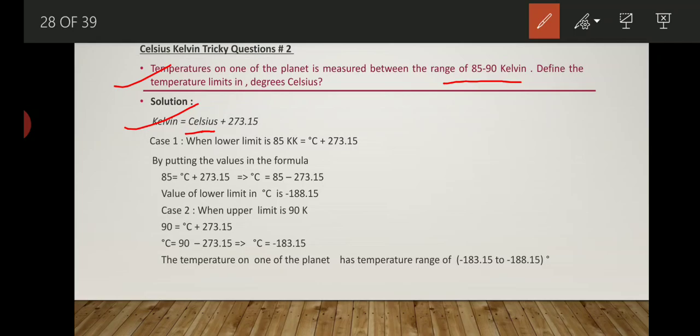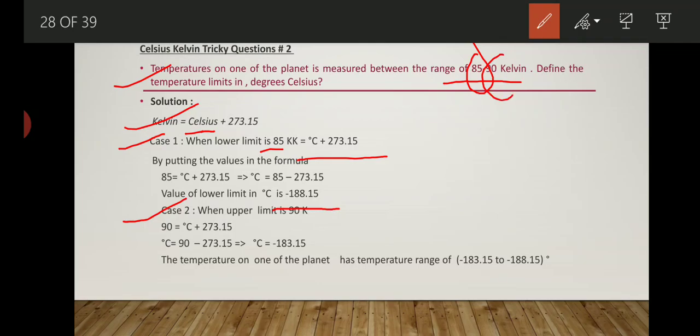The first case is given as 85, meaning 85 is the lower limit of temperature. So we will solve firstly for 85 Kelvin. In the first case, when the lower limit is 85 K, we will apply the formula. By putting the value in the formula, the value of C that comes is minus 185.15. After that we see what happens by applying the highest limit or the upper limit,